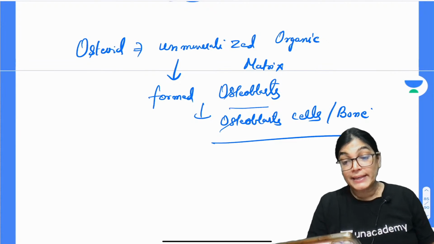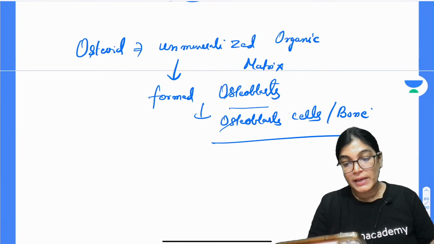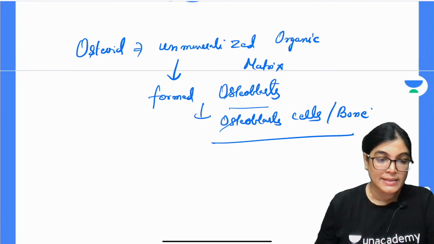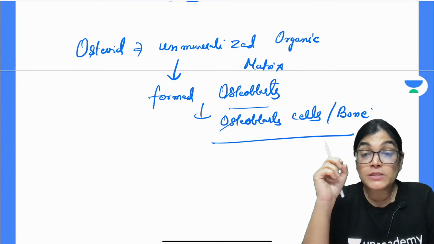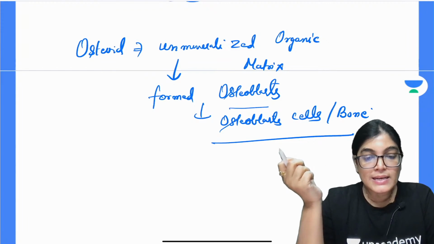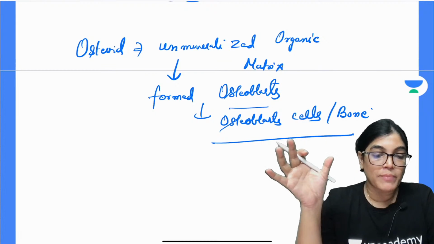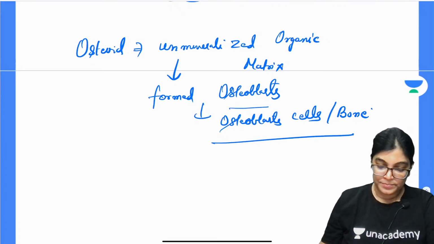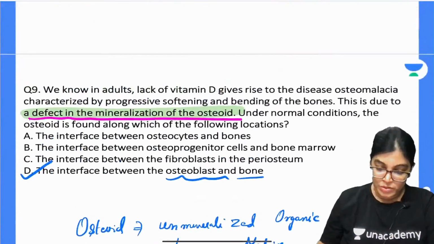So osteocyte is not the correct answer. The reason is that osteocytes are mature osteoblasts surrounded by bone and no longer manufacturing the osteoid. So that is the reason it's not the correct answer. Let's move on. I will show you that location.